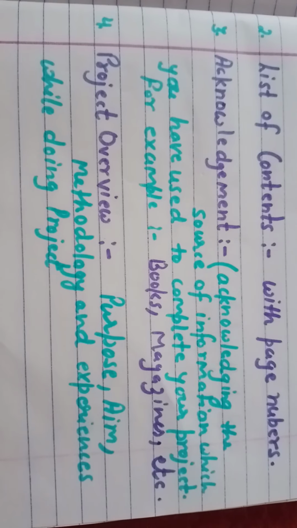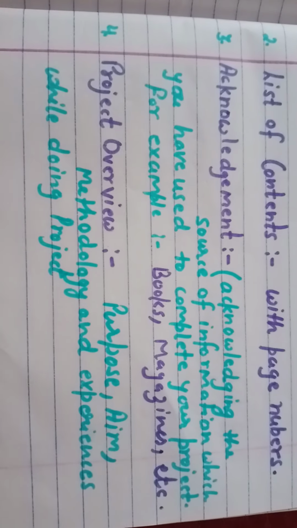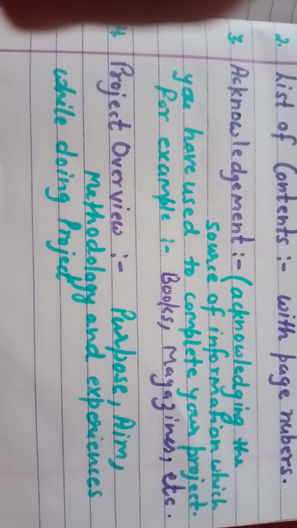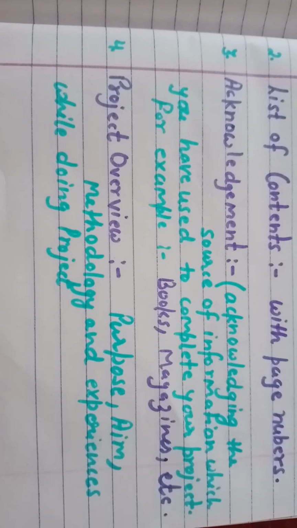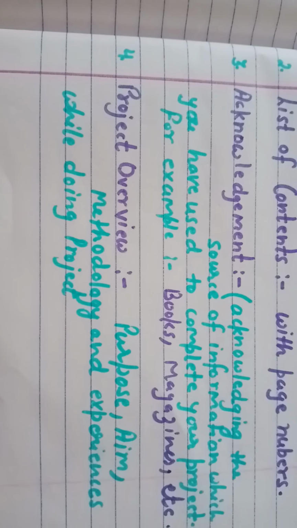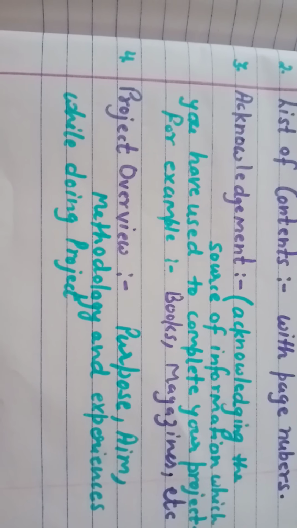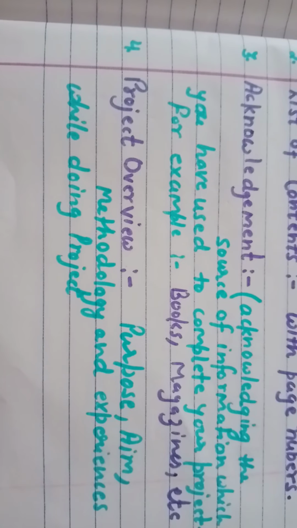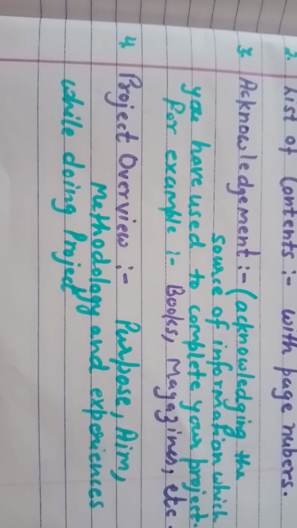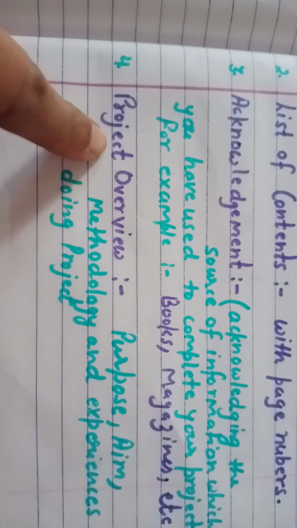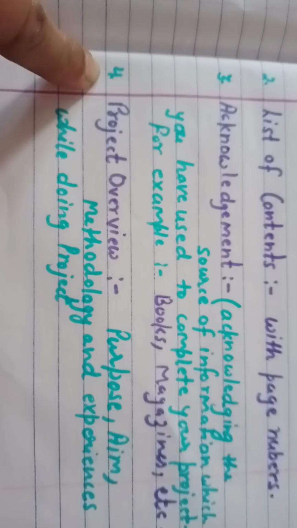You have used, you can say, a written method, and you have to write 2 or 3 lines about your experience, how you felt while completing this project, where you have used some books or your helping hands, your elder brothers or your parents or a magazine. So in 2 or 3 lines you have to write your experience, your methodology and your purpose. It is known as the project overview, and in any project the project overview will be on the fourth page.